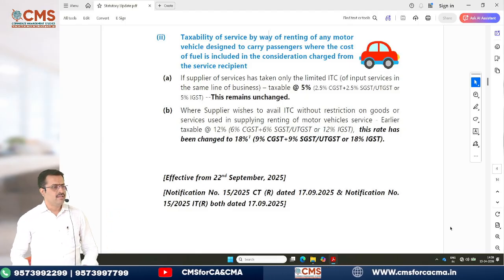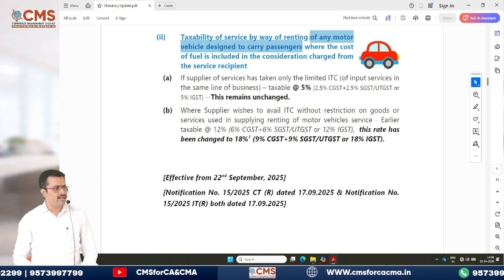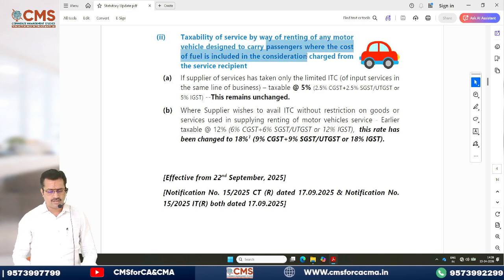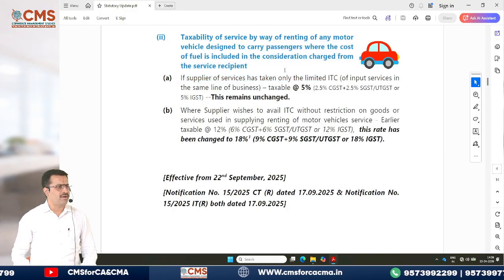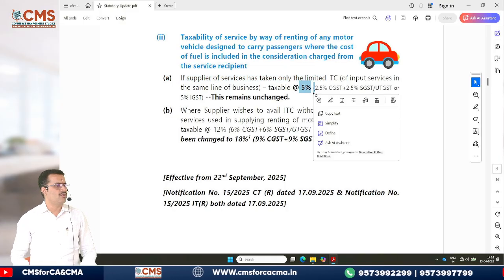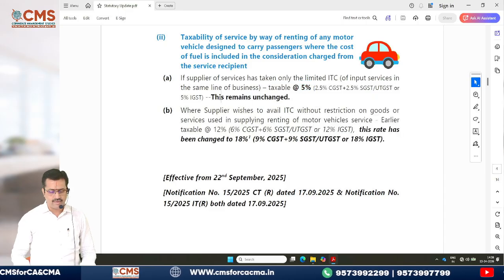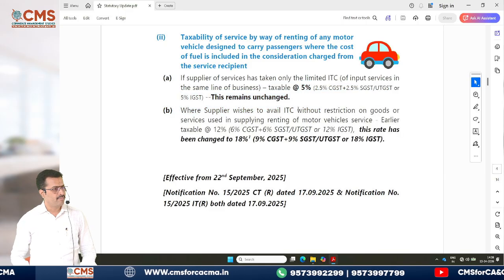Again, same service of renting of any motor car vehicle designed to carry passengers where the cost of fuel is included in the consideration charged from the recipient. Nothing but our cabs and all. Same logic. Earlier, it was 5% if you do not avail ITC, and this remains unchanged. But if you wish to avail ITC, then what will happen?